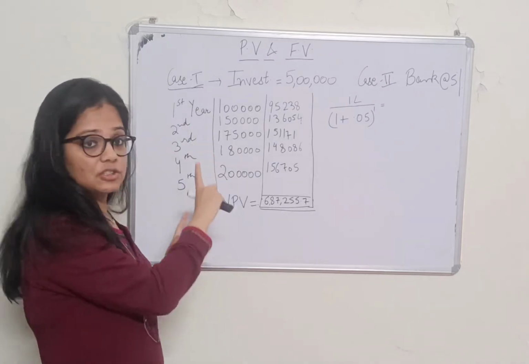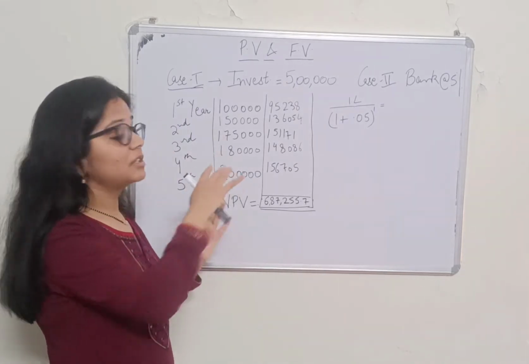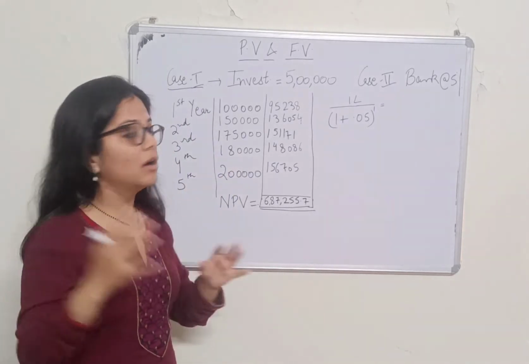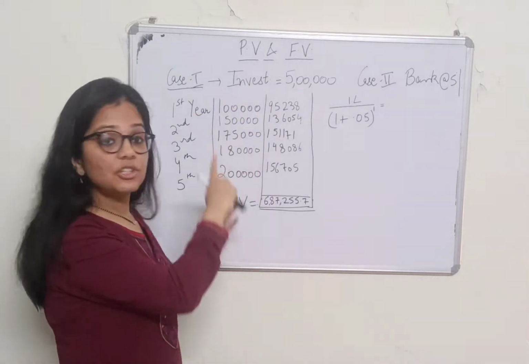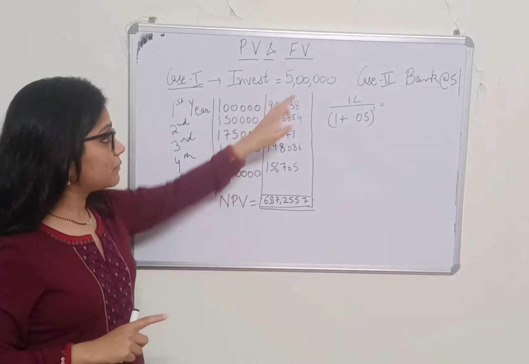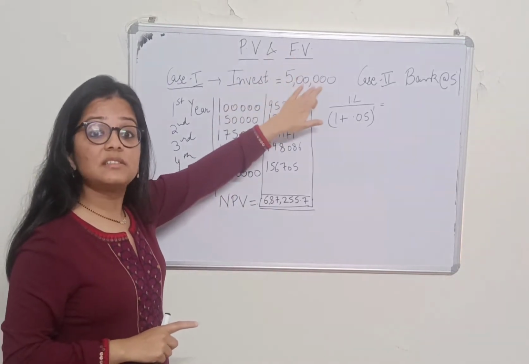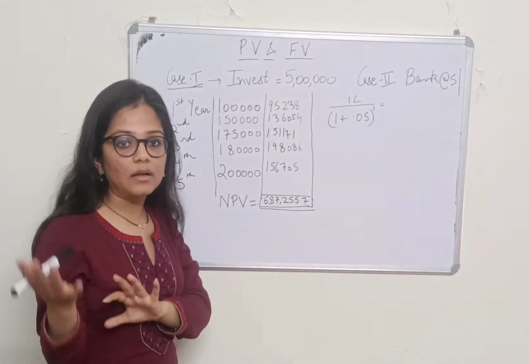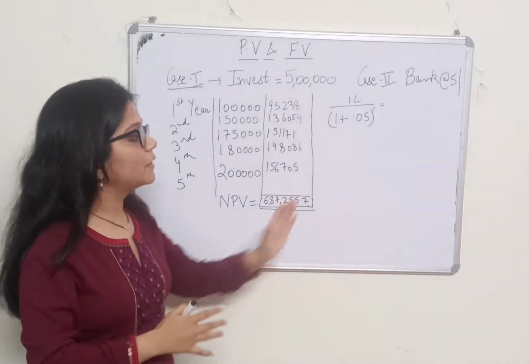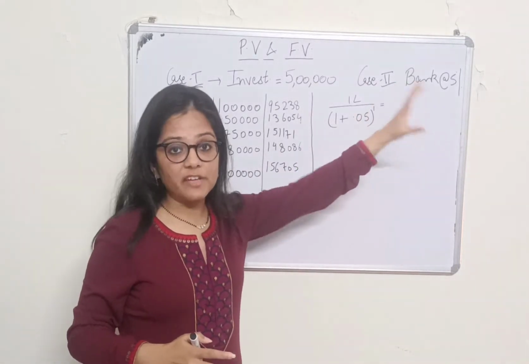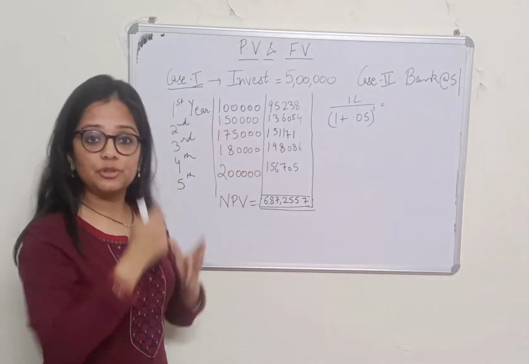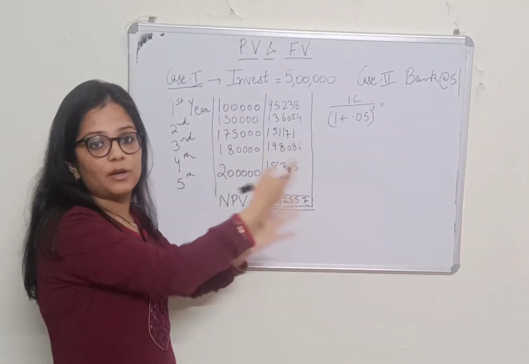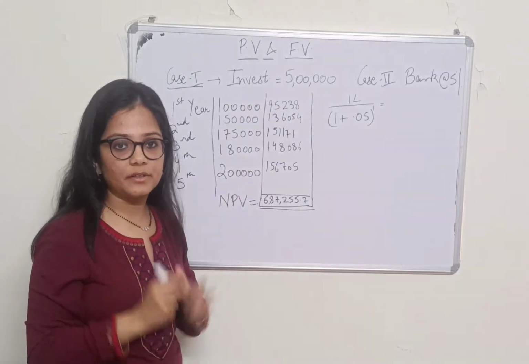So this is the first option: you invest 5 lakh rupees in a business. The second choice is that you can invest this 5 lakh in a bank, and the bank will pay you interest at the rate of 5%, right? Now which option will you choose, first or second, and how do you calculate it?